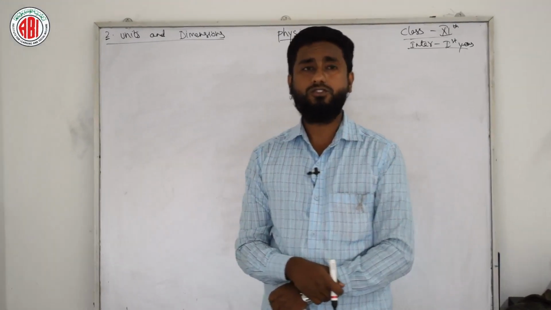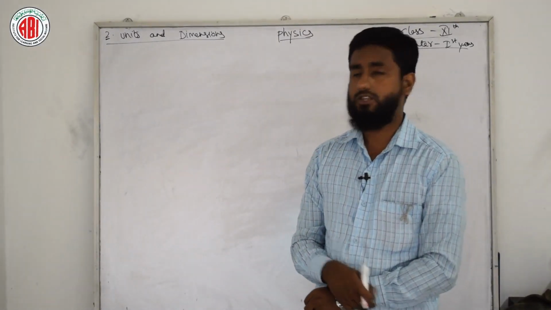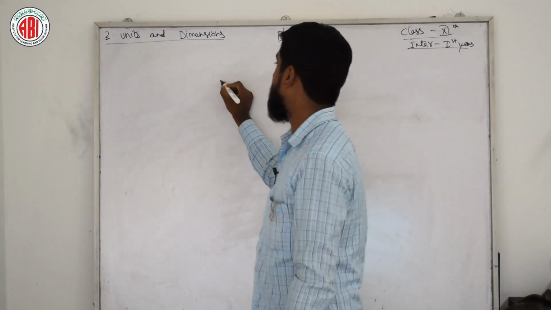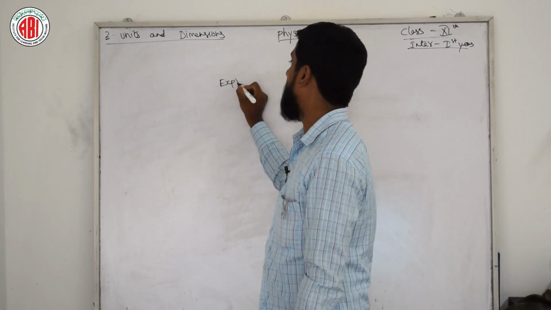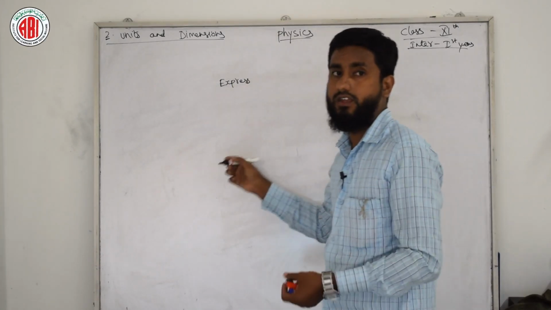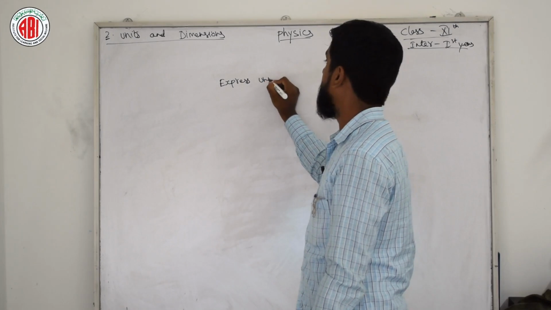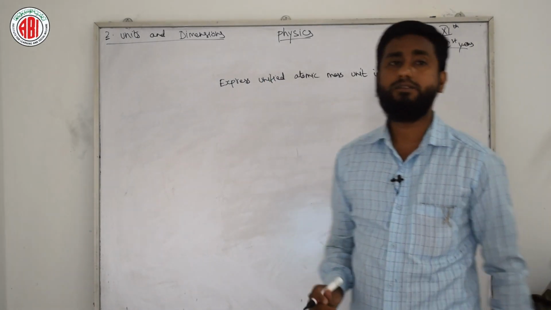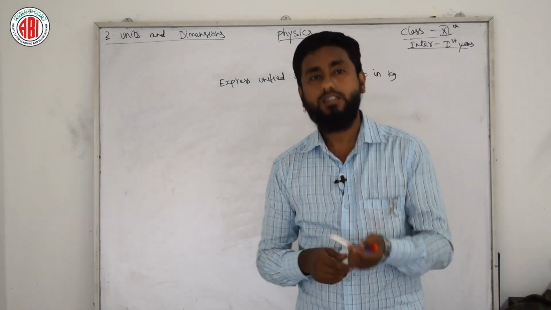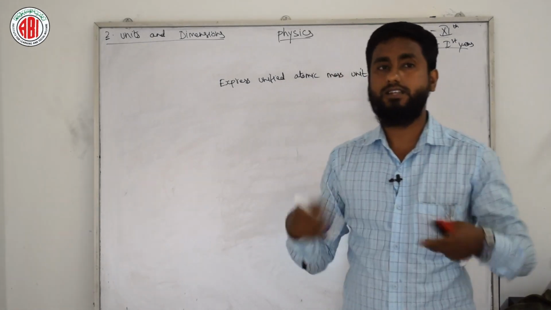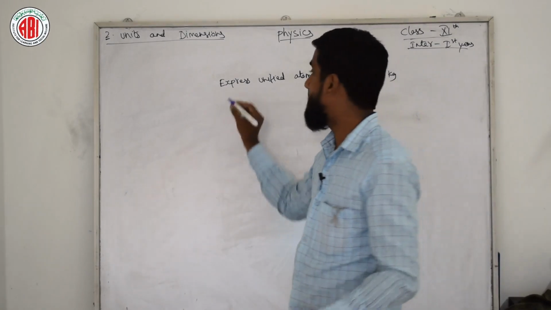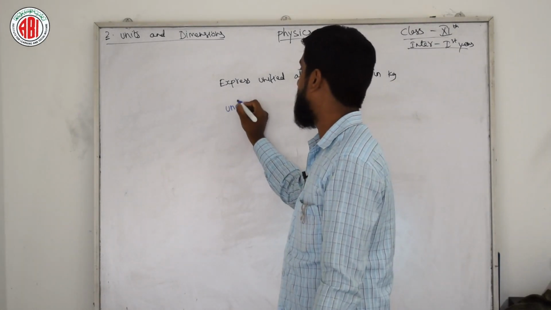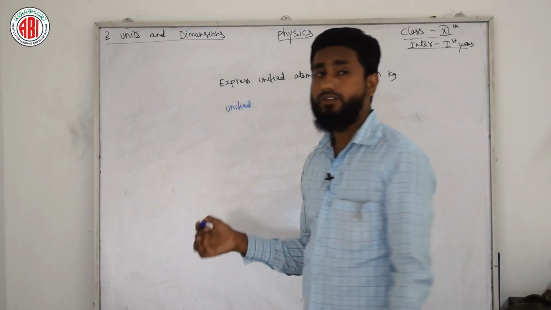Now we have a few questions and answers related to this unit. If it is asked in your examination, I am writing the question as you can see on the board: express unified atomic mass unit in kg. That means we need to express the atomic mass in terms of kgs. So first we need to know the unified atomic mass. What is unified atomic mass?